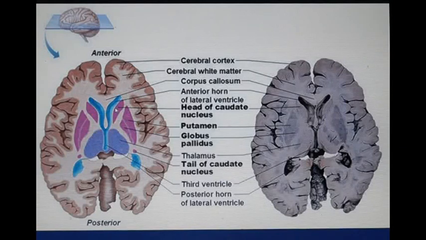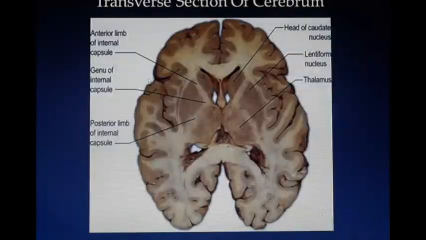and the head of the caudate nucleus is separated from the lentiform nucleus by the anterior limb of the internal capsule, and the lentiform nucleus is separated from the thalamus by the posterior limb of the internal capsule in cross section. And medially, the head of the caudate nucleus is related to the anterior horn of the lateral ventricles. We can see they are opening into the third ventricle via the interventricular foramen of Monro. This thin slit-like gap between the two thalami is the third ventricle. And here is the tail of the caudate nucleus.